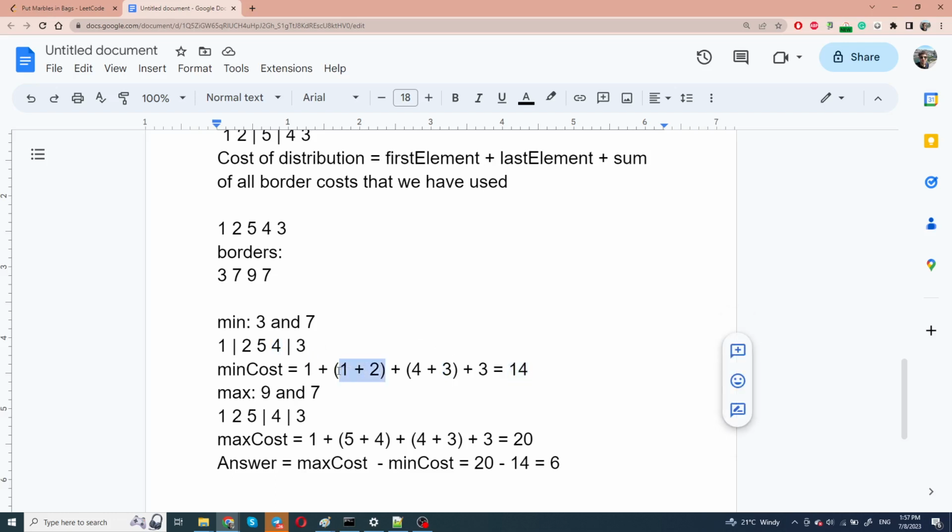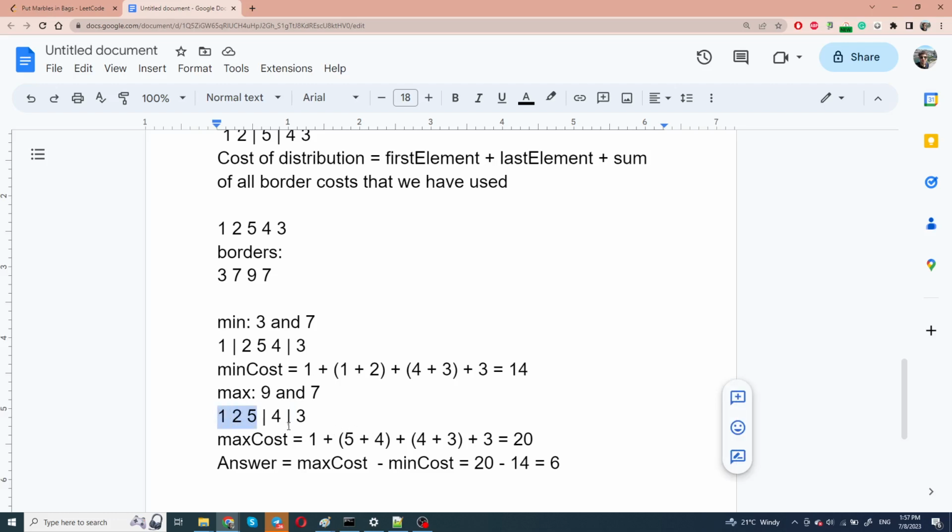And in the parentheses, I've taken the costs of the borders that we have selected. So this is the border of the cost 3, and this is the border of the cost 7. And now let's do the same for the max cost of the distribution. So our max values are 9 and 7, and we can achieve this by putting borders in here and in here. Then our max cost is equal to 1 plus 5, which is the first box.